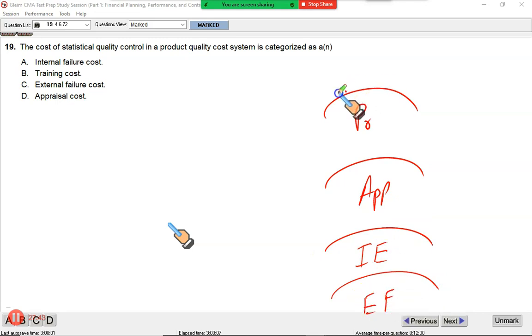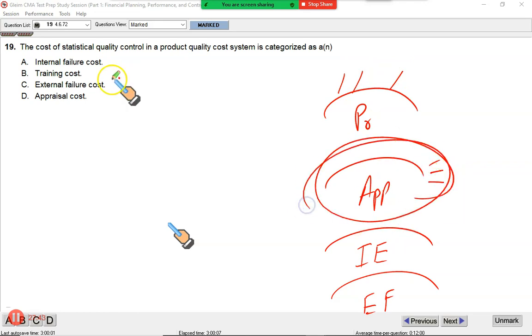So in preventive we have a supplier evaluation, we have preventive maintenance, staff training. In appraisal we have testing, we have inspection, we have statistical quality control. So this is appraisal. That makes D to be the correct option.